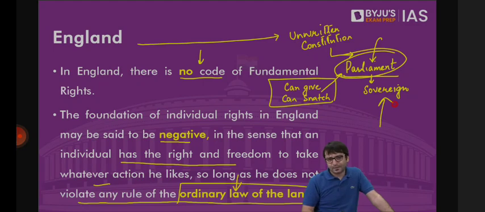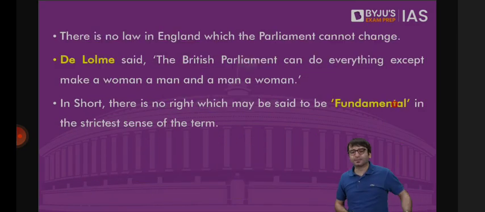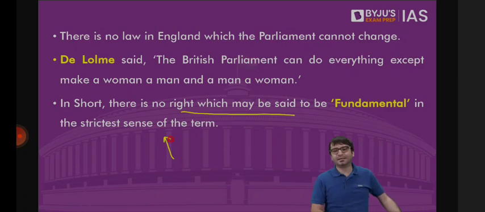But when we contrast this, you can look at the slide, there is no law in England which Parliament cannot change. That's why Delolme said the British Parliament can do everything except make a woman a man and a man a woman. In short, there is no right which may be said to be fundamental in the strictest sense of the term. There is no right which cannot be snatched by the British Parliament.